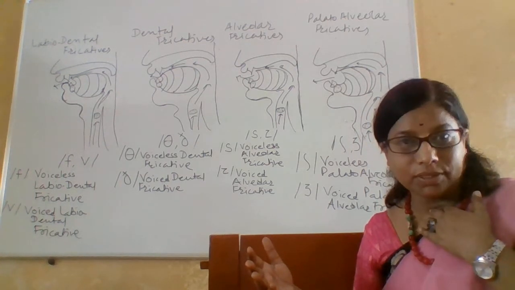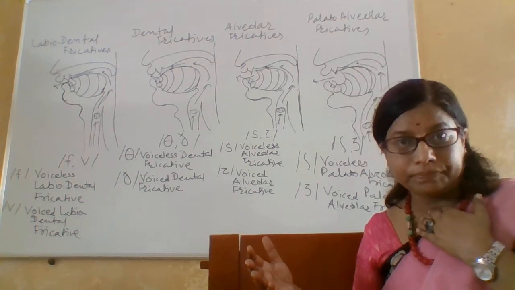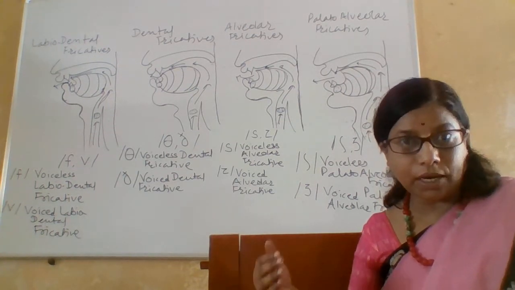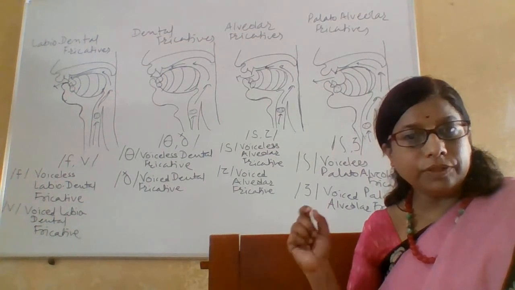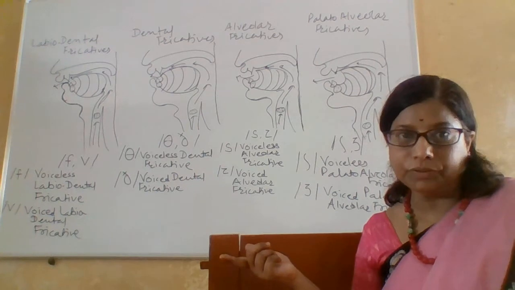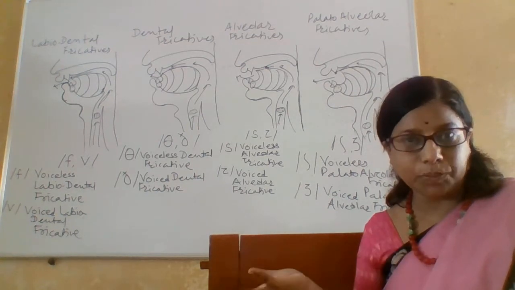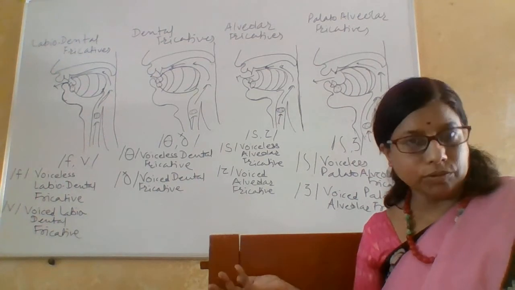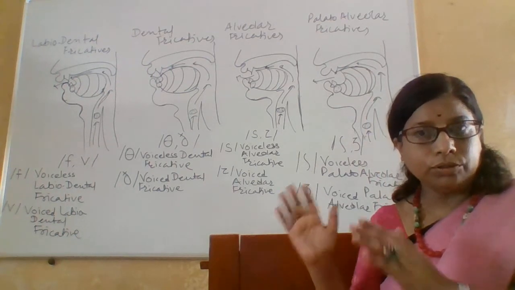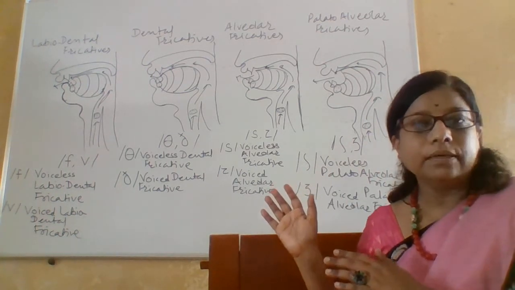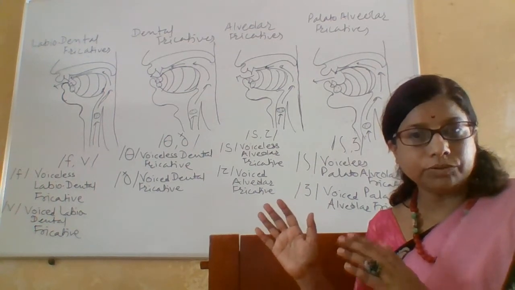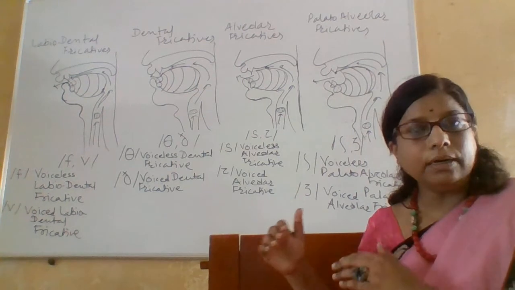Okay, h is produced here in the glottis. So these are the 9 consonants which are produced with friction of the air. That's why they are known as the fricatives. Plosives, explosion of the air. Nasals, air passes through the nose. So, here are the fricatives in English. In the next class, we'll go to the details.